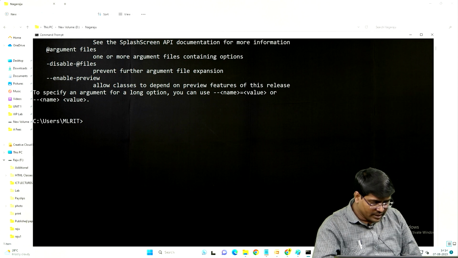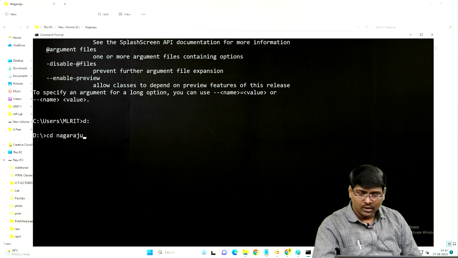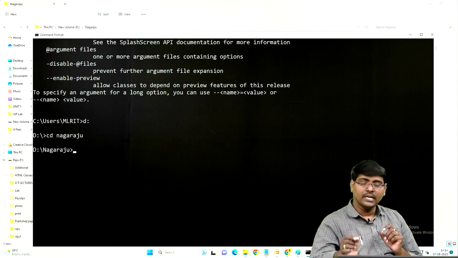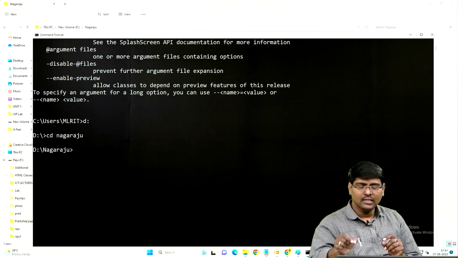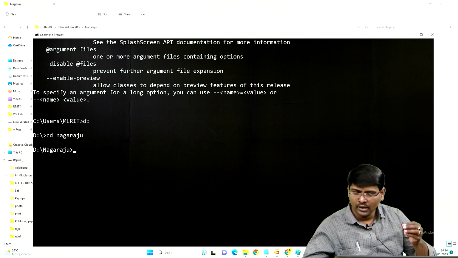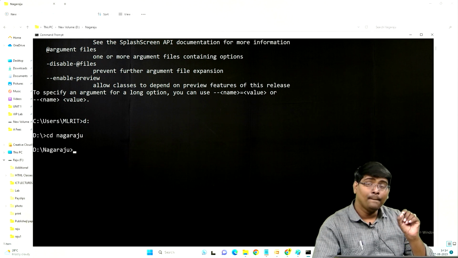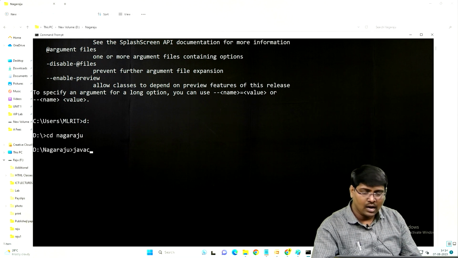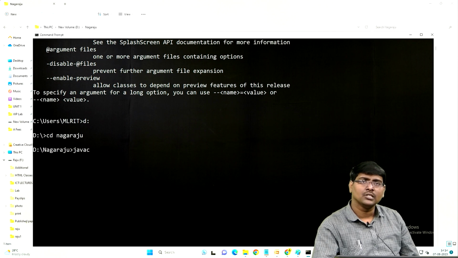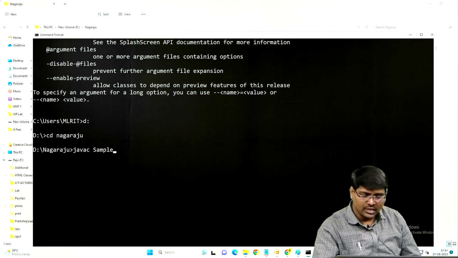Now where is my location? D drive. Go to D drive, cd space folder name, cd space my folder name. Now within this folder my Java file is available. What is step 1? Compilation. Javac space program name or class name, sample.java.